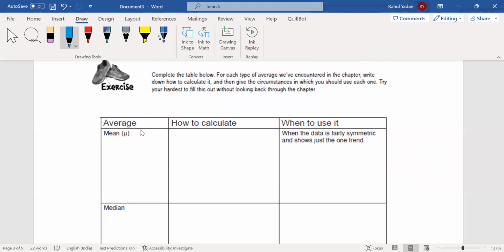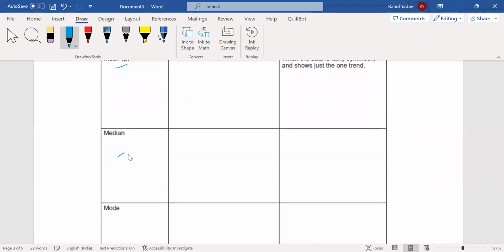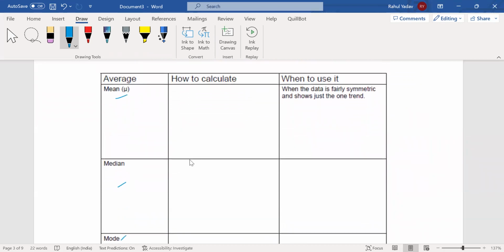So we have different kinds of averages: we can have mean, median, and mode. Now we need to find how we calculate the mean value. For finding the mean, we have an easy calculation: we have some xi, we have some fi, or in simple form, if we have only xi, the mean is summation xi divided by n. And if the format is a frequency table, the mean mu is equal to summation xi fi divided by summation fi. We got to know how to calculate the mean.